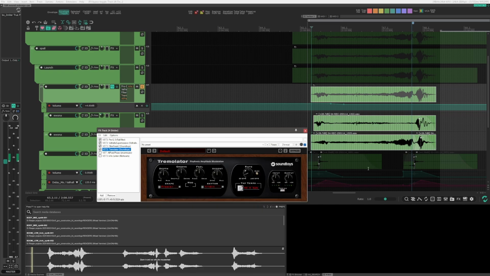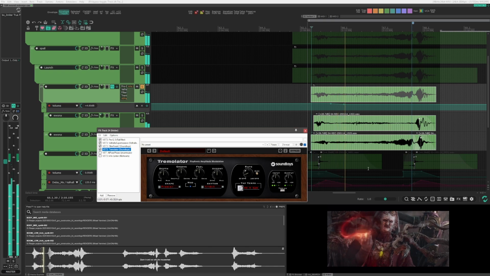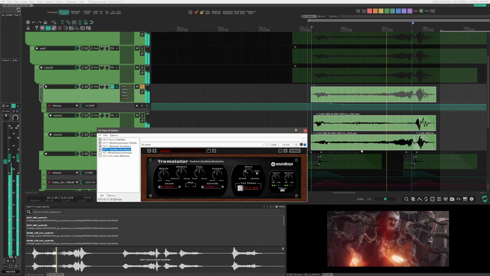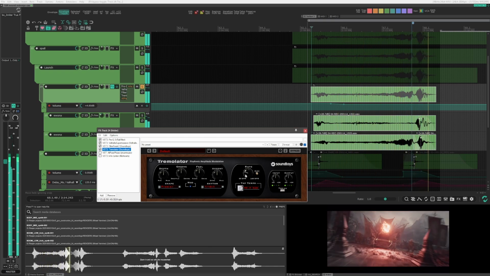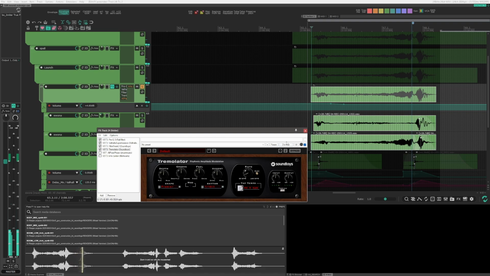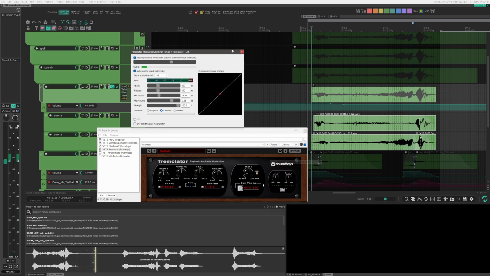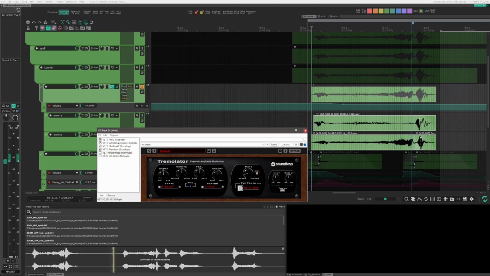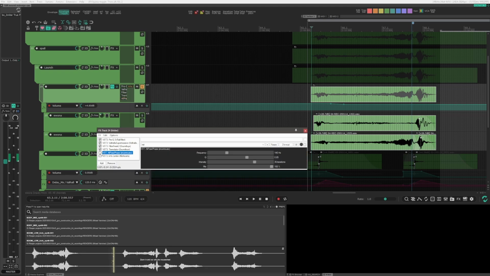Then we have Tremolator. And by using parameter modulation, we are changing the rate of the tremolo according to the volume. And then we have all pass phase.